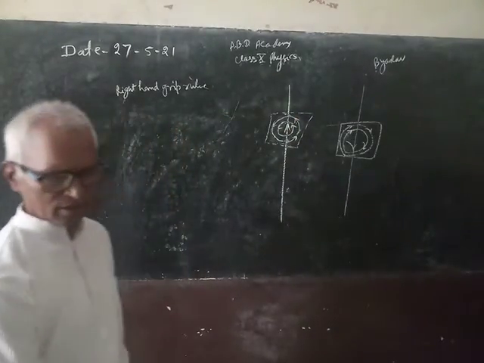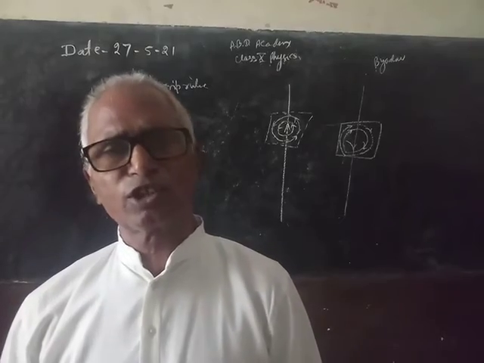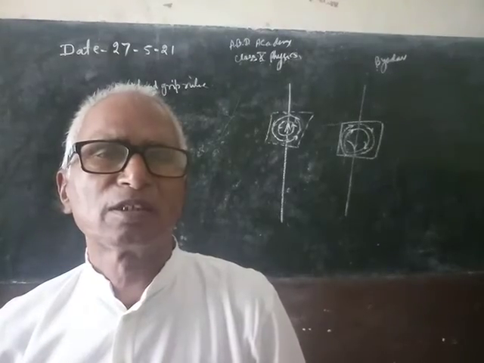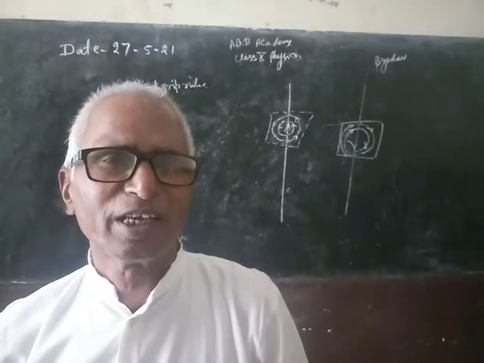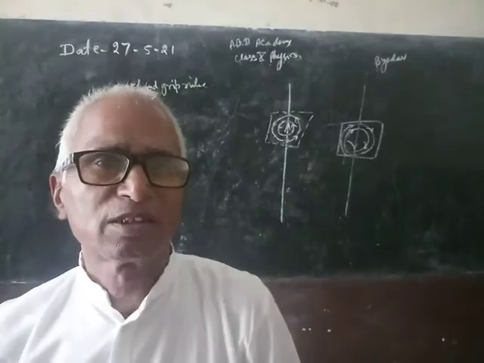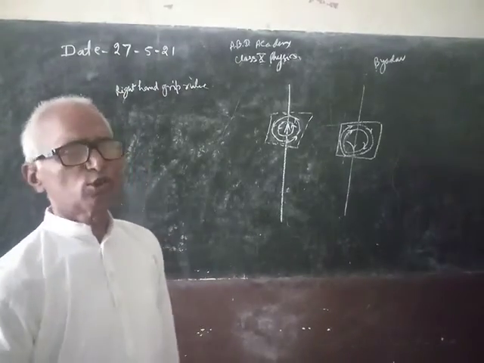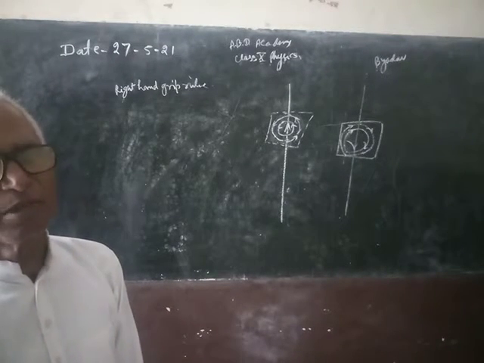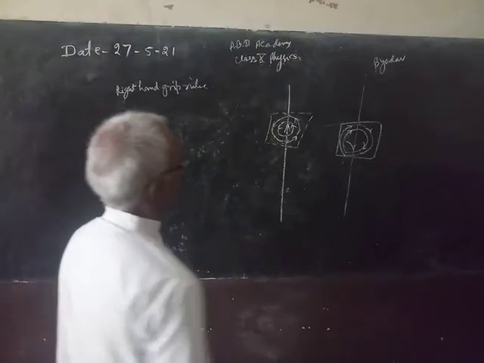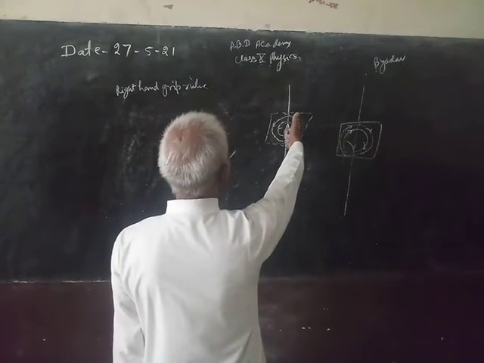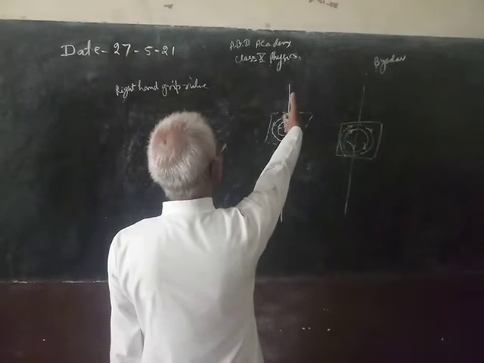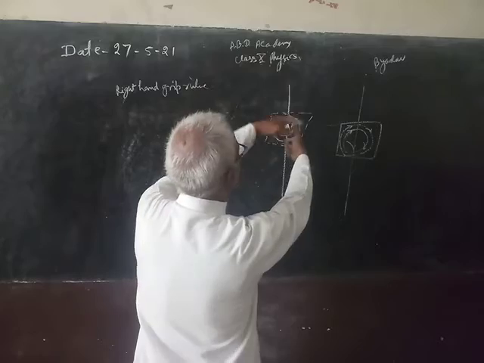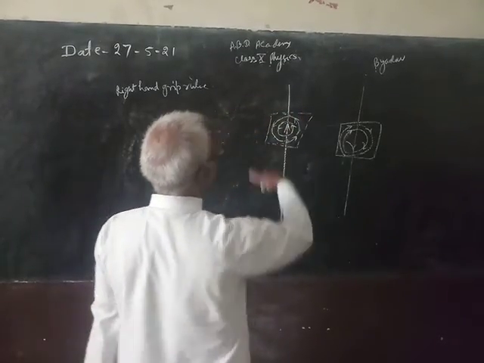Imagine, I am saying, because if current is passing through the wire, it is not advisable to hold the wire actually. You don't touch the wire because you may feel an electric shock and it may cause you danger. So imagine to hold the wire in your right hand so that the thumb is in the direction of electric current. Then the curling of the fingers represents the direction of magnetic field.